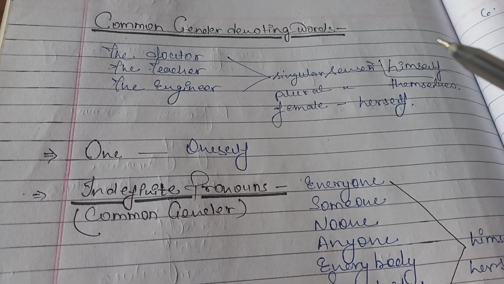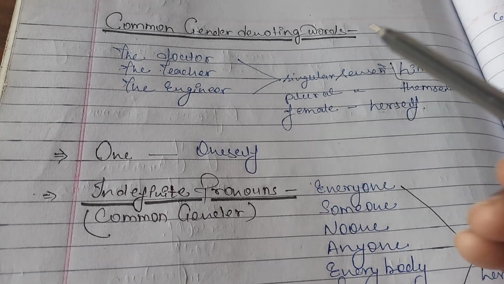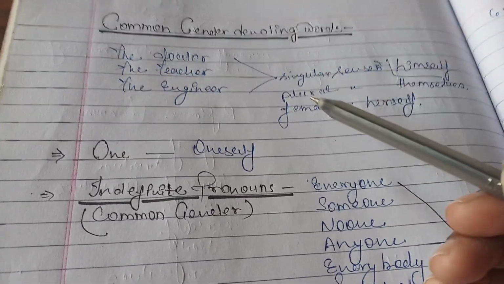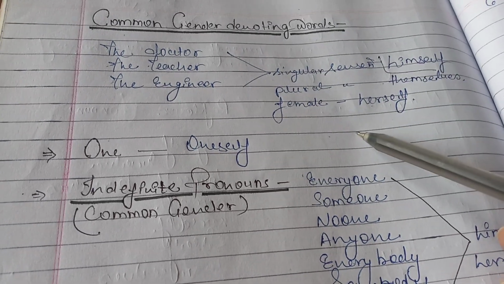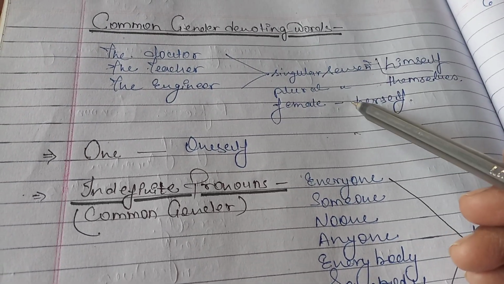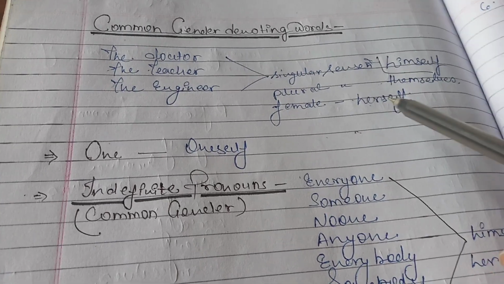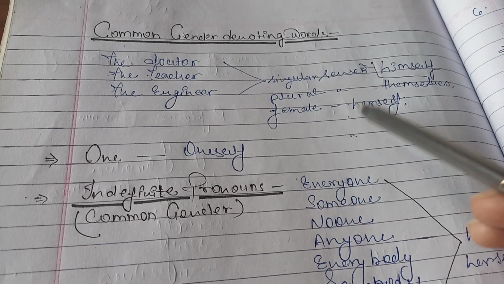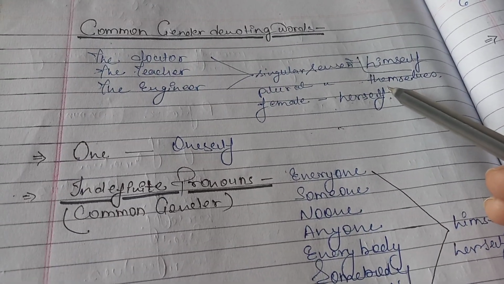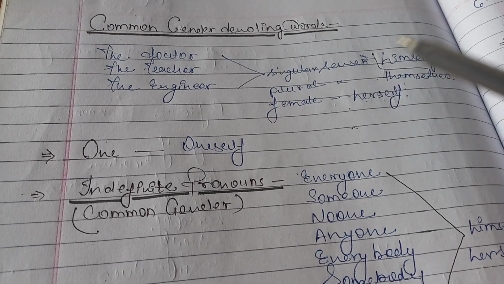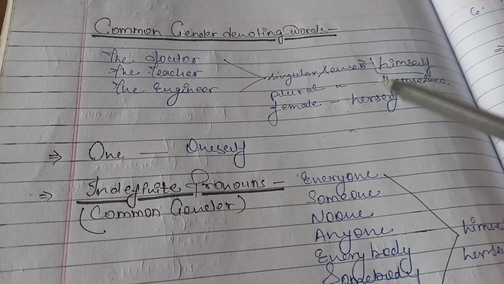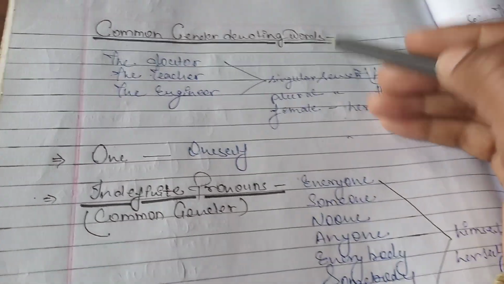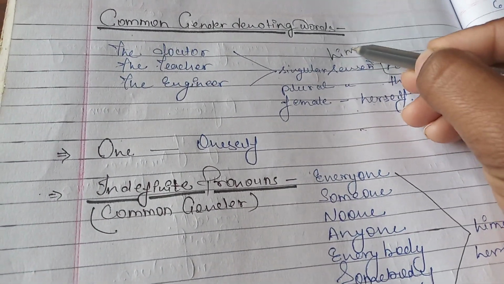If you can differentiate between feminine and masculine, we can use himself or herself. If there is plural, then themselves. But in common gender, basically we don't know whether it is masculine or feminine. That's why it is common. So we can use the reflexive himself.